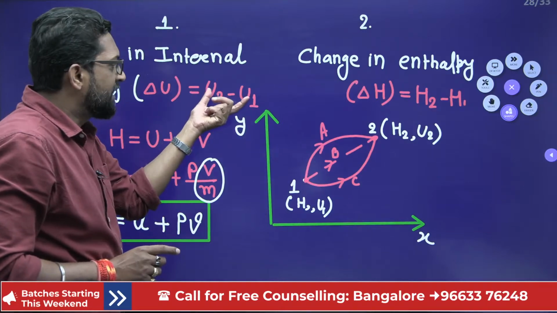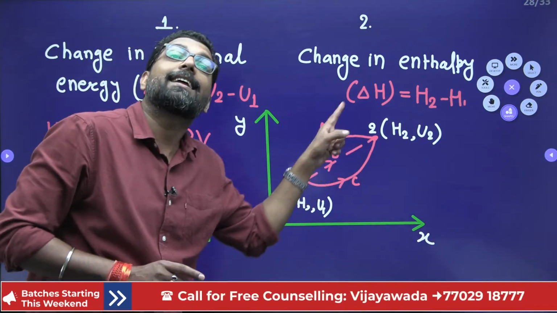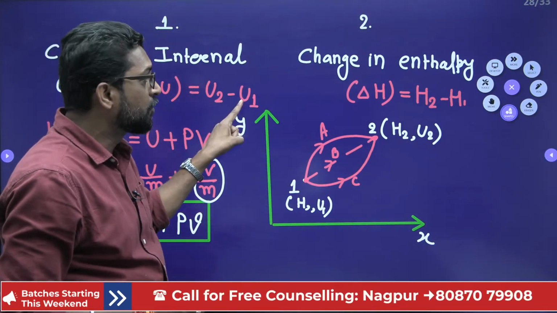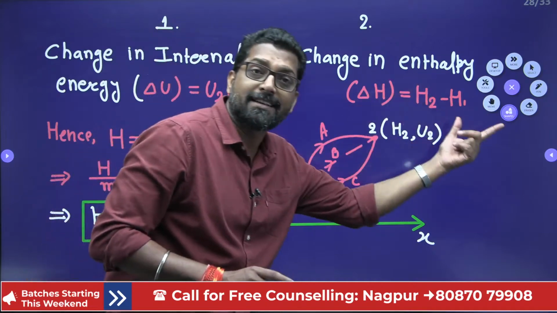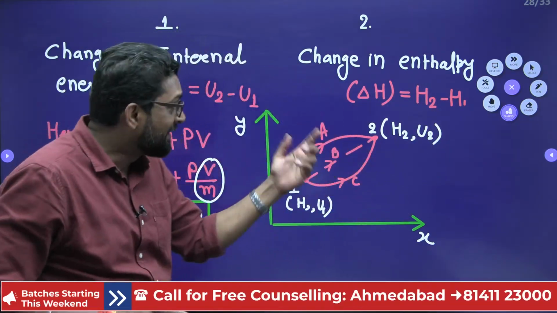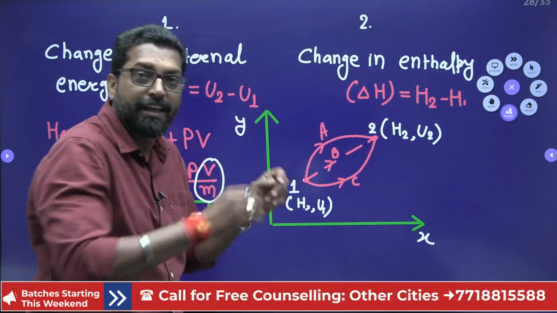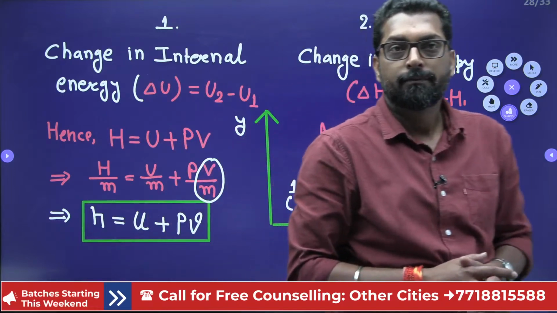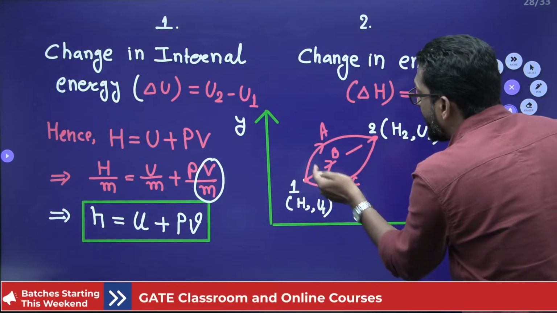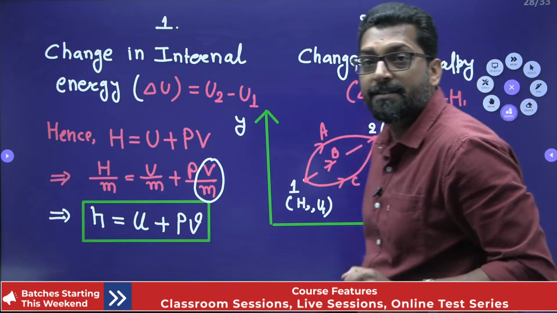Why? Because this is a change. If you draw the process between 1 to 2, either reversible or irreversible, that means ΔU equals U2 minus U1, ΔH equals H2 minus H1. These are the property changes and they are responsible for process A, process B, process C, any process. But this change in enthalpy is exactly equal to heat transfer only when there is a constant pressure.